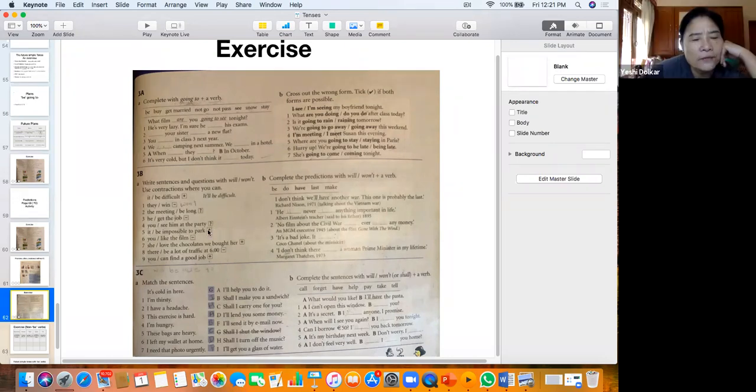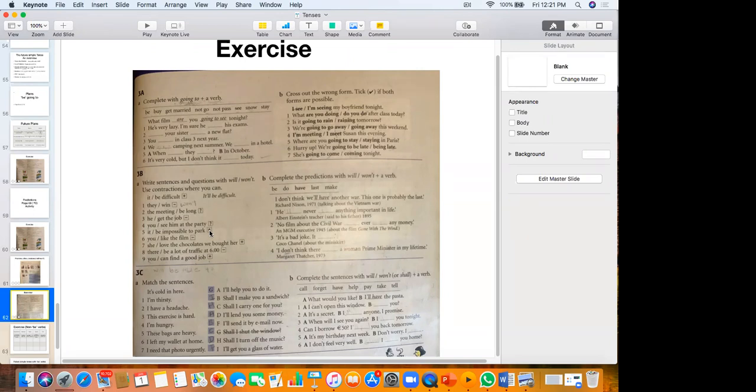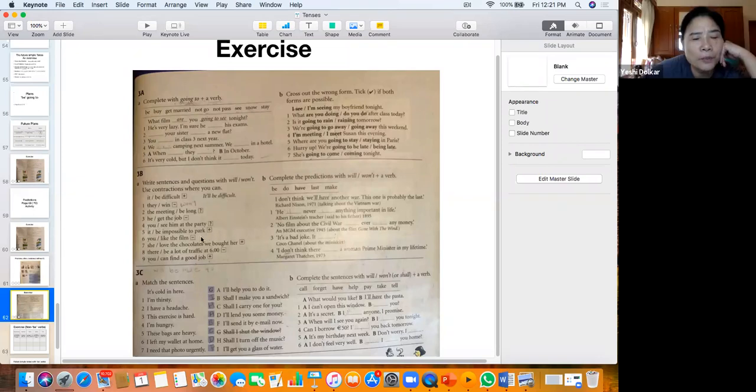And then number 5, it's a positive sentence. It will be impossible to park. All right.